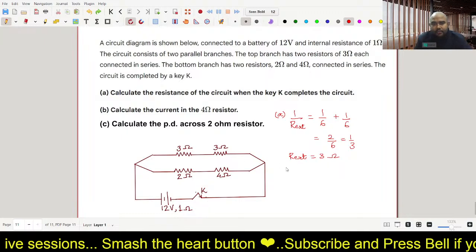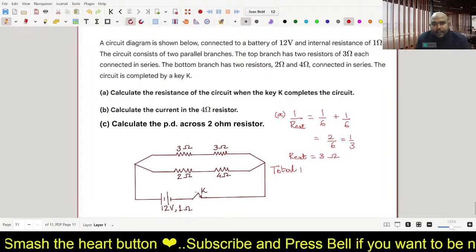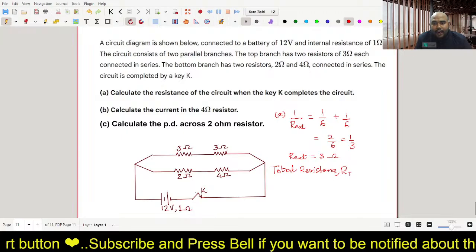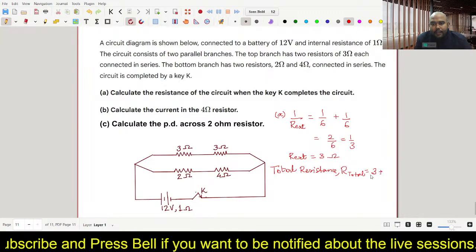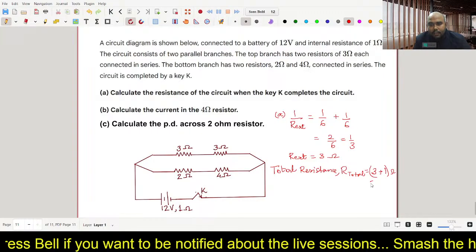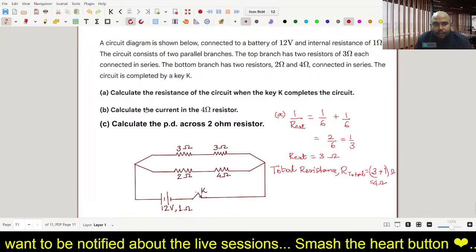The internal resistance is 1 ohm. So we have to calculate total resistance. Total resistance we have to calculate, and total resistance is given by R total, which is equal to this 3 ohm plus this internal resistance 1 ohm. So that is 4 ohm. So I could see many of you have already given the answer 4 ohm, and that is absolutely correct.